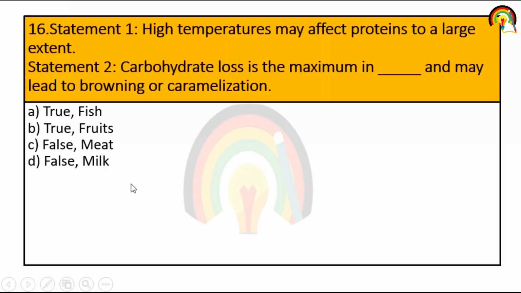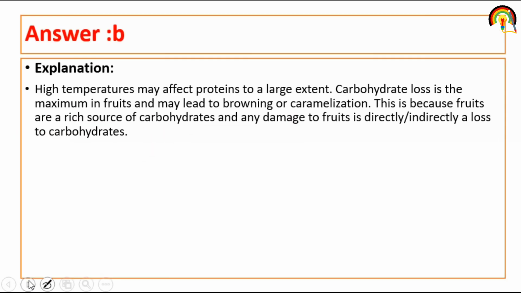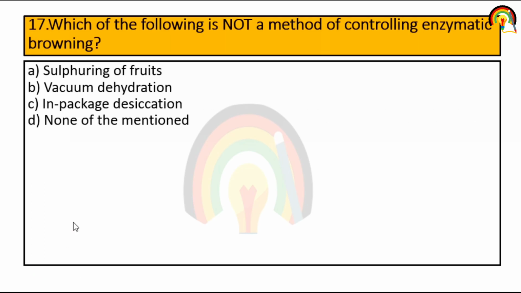The first statement given is, a high temperature may affect protein to a large extent. So may affect. It is not absolute. It may affect. So it's true. Carbohydrate loss is maximum in fruit and may lead to brown color or caramelization. So it's the second one. Next question. Which of the following is not a method of controlling enzymatic browning? Sulfuring of fruit, vacuum dehydration, in-package desiccation. So all these three are methods of controlling enzymatic browning. So none of the mentioned.